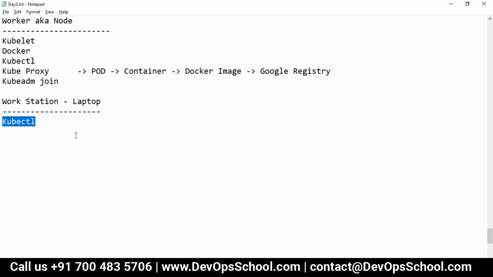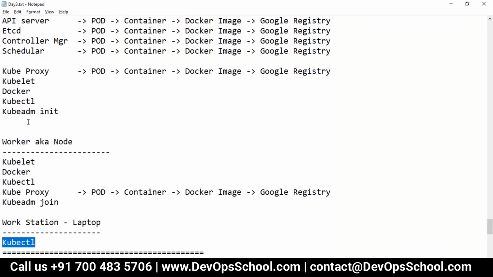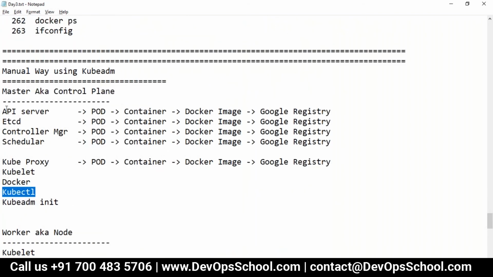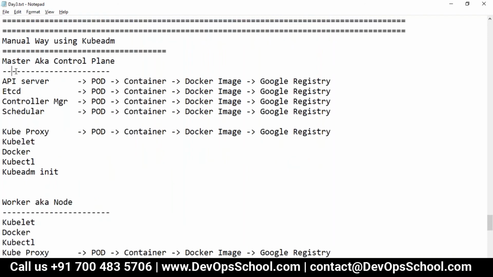So let's do one thing. For the demo, I'm directly jumping to the demo. I'll have 2 machines. Mind it here, I will have 2 machines. One for the master, one for the worker. But if I see that workstation only needs kubectl. So kubectl is there in the master also and the worker also. So you can make the worker also a workstation and the master also a workstation.